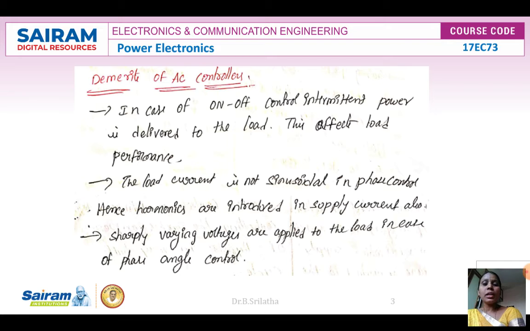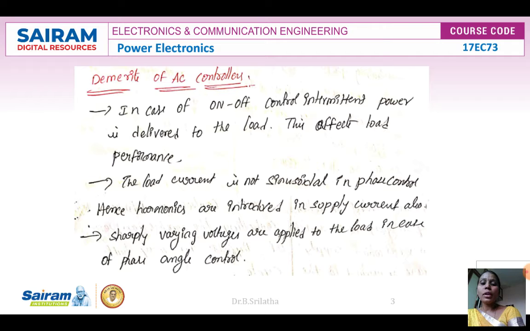AC voltage control converts AC to AC, and this intermittent delivery means some disturbance in the power delivered at the load. So this affects the load performance.